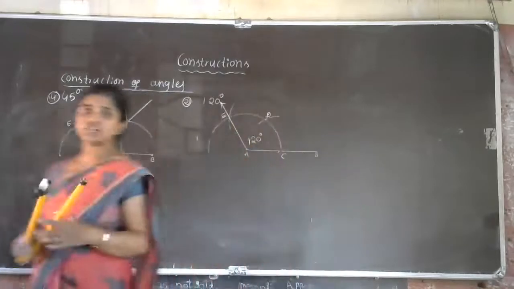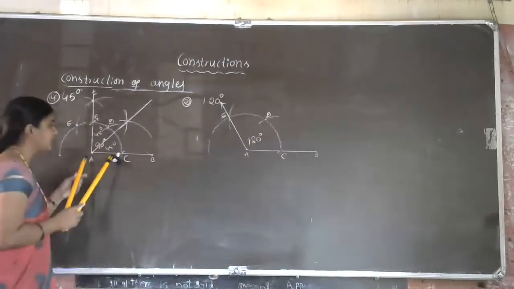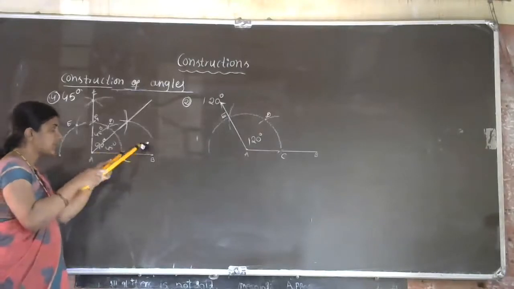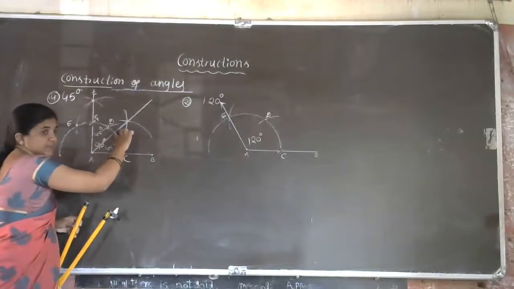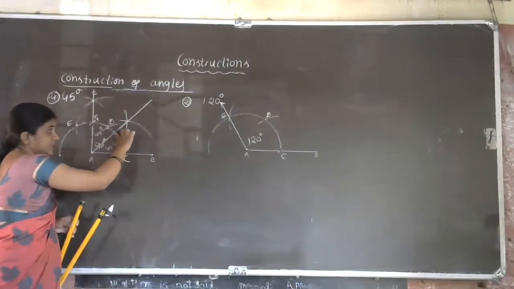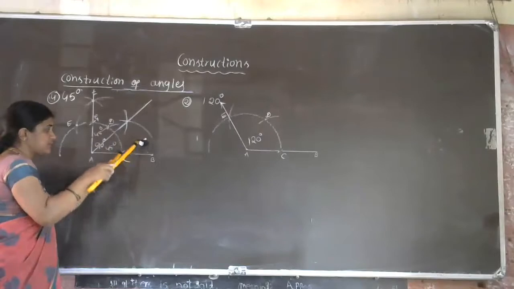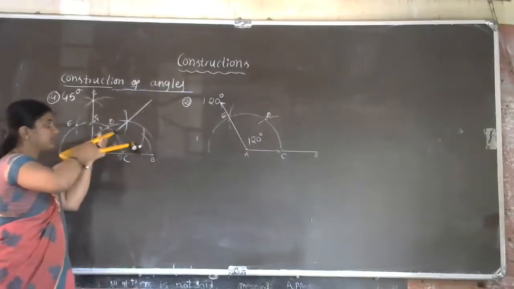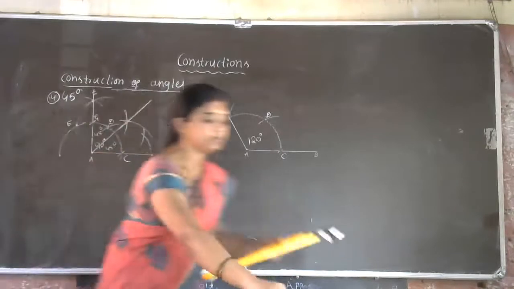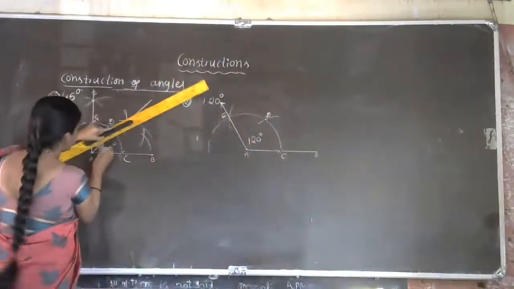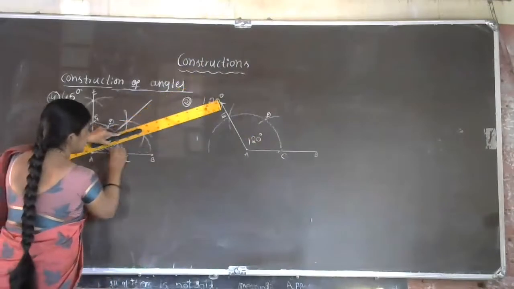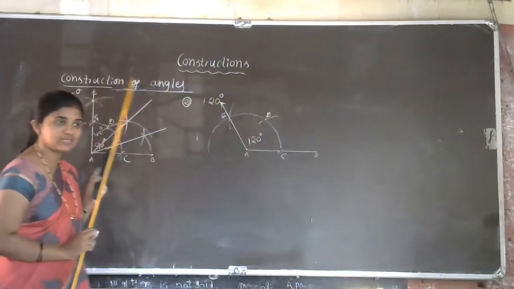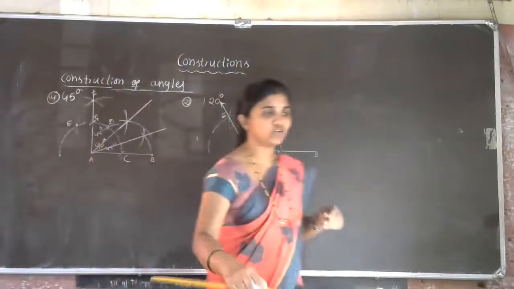Now construction of 22 and a half degree. Again same to same measurement, A to C measurement from this point. Now the 45 degree arc is this one. This much only we have to take for the 45 degree construction. Now from this C point again we have to draw one more arc, and from this point we have to cut the arc. If you join this one, you will get 22 and a half degree. Yes, here you will get 22 and a half degree. Got the idea of this concept now, students? Yes, 60, 120, 22 and a half, 15 degree.